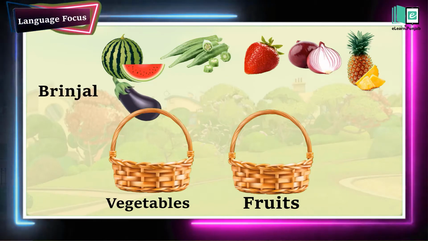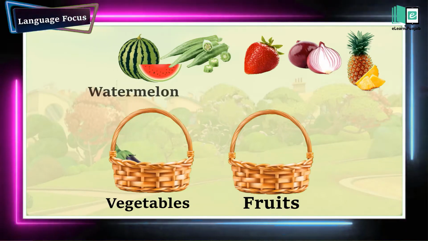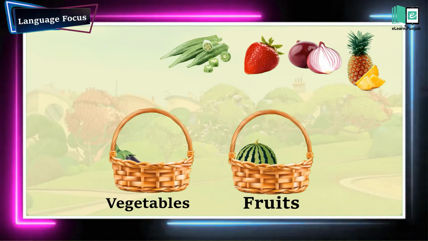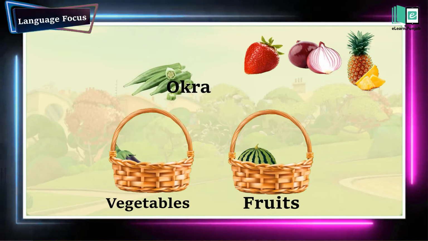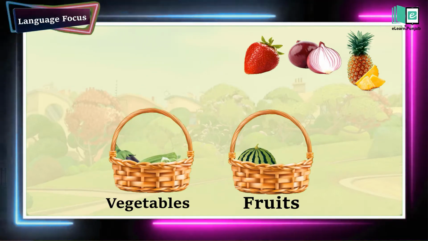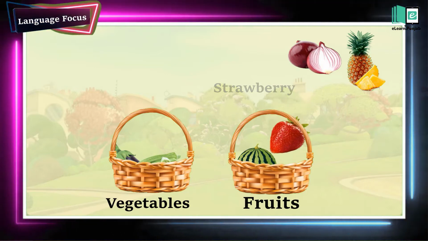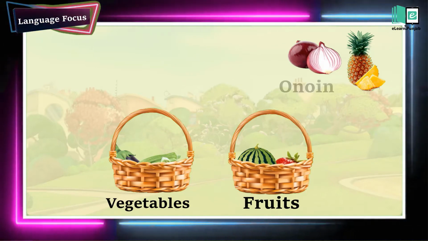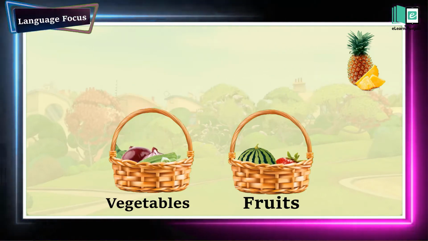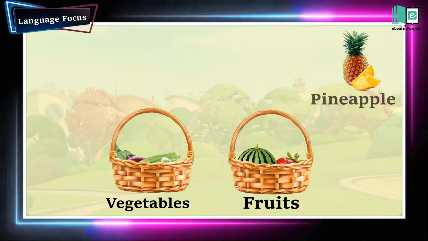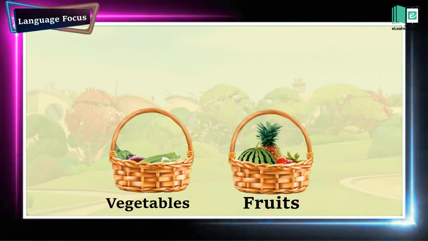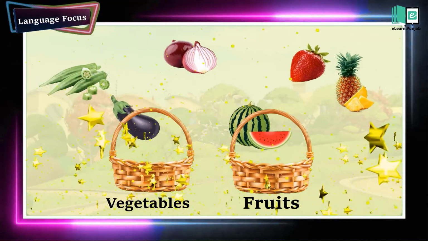Brinjal, it's a vegetable. Watermelon, it's a fruit. Okra, it's a vegetable. Strawberry, it's a fruit. Onion, it's a vegetable. Pineapple, it's a fruit. Excellent. Good job, students.